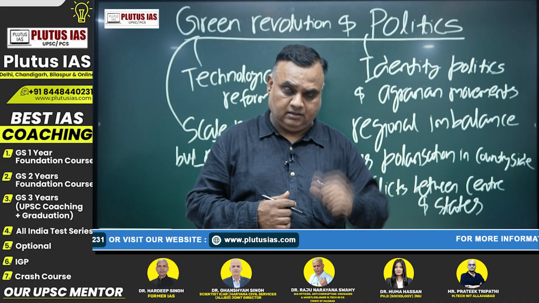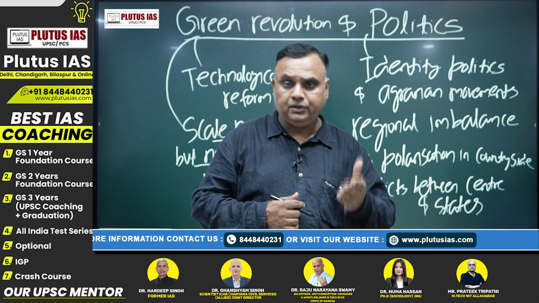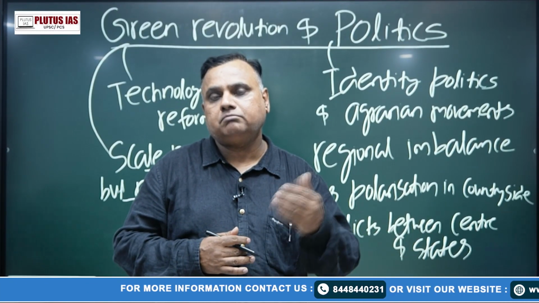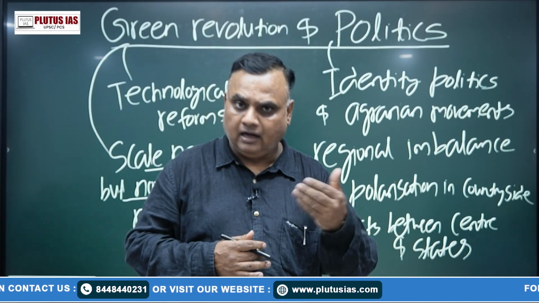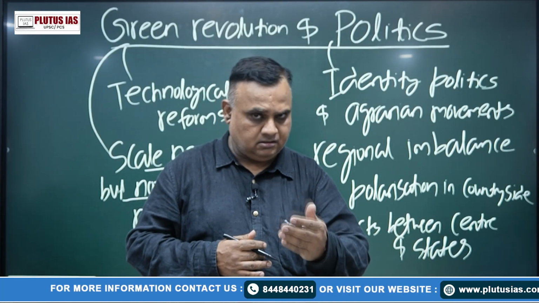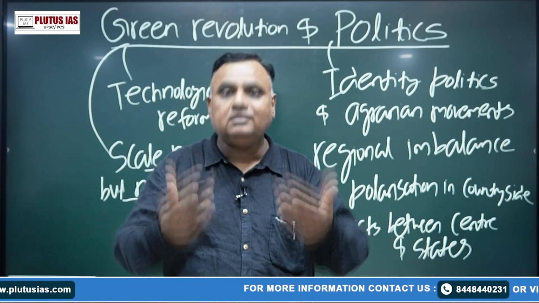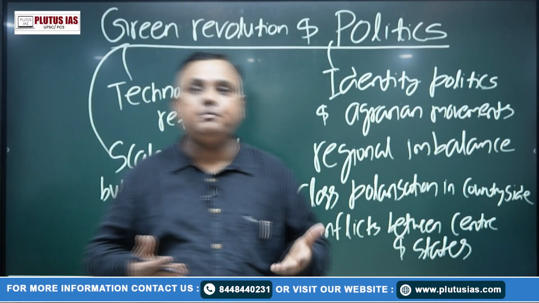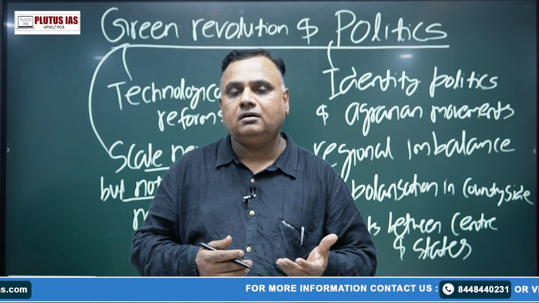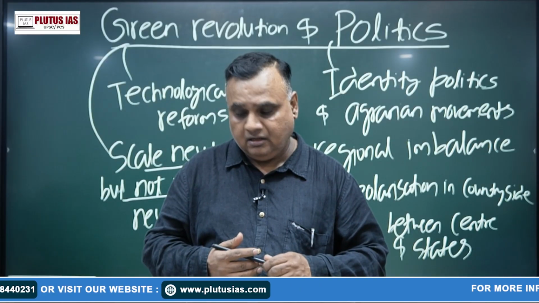So Akali Dal in Punjab, Indian National Lok Dal in western UP and partly in UP and Bihar, and also the Reddys and Kammas in Andhra, Marathas in Maharashtra, Vokkaligas and Lingayats in Karnataka became more assertive. So this led to identity politics, and many times it is said that the 80s agrarian movements were hijacked by the rich peasantry caste.